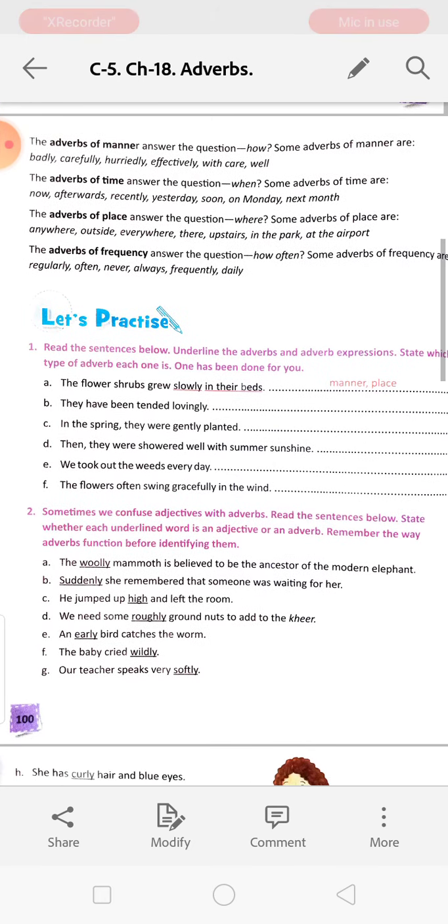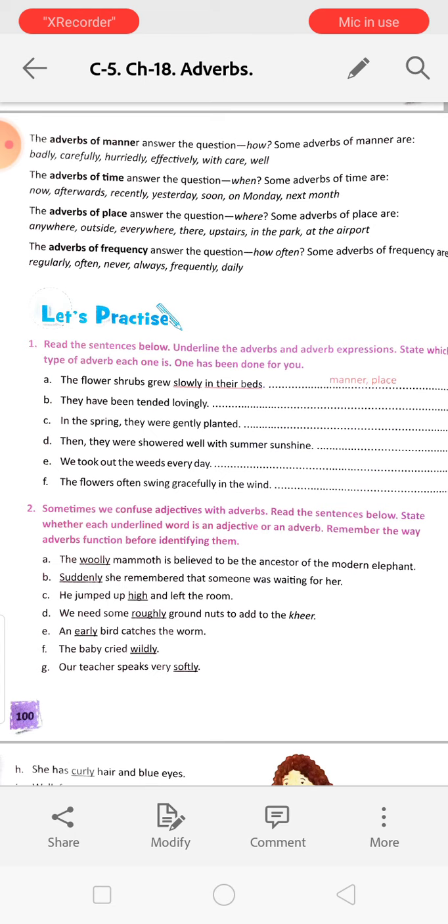Adverb of manner answers the question how. Some adverbs of manner are badly, carefully, hurriedly, effectively, with care, well, etc. Adverb of time answers the question when. Some adverbs of time are now, afterward, recently, yesterday, soon, on Monday, next month.